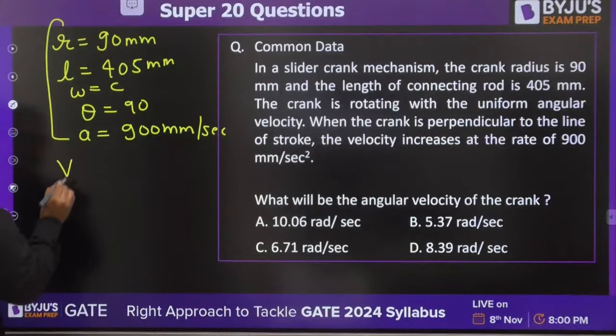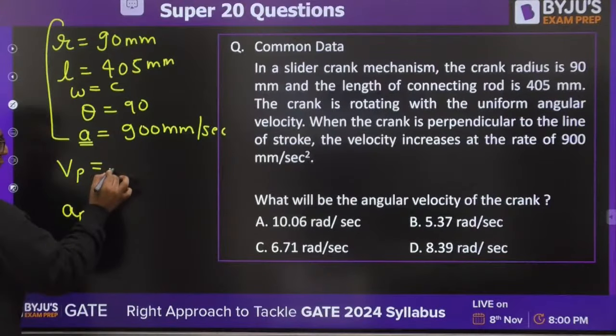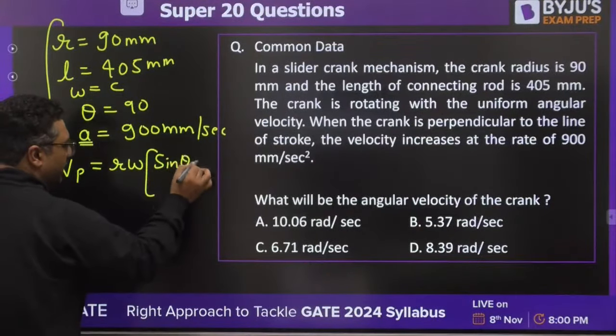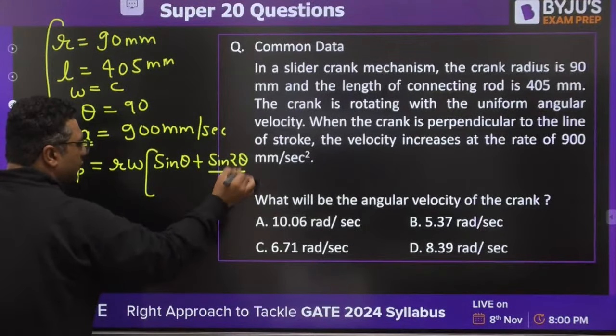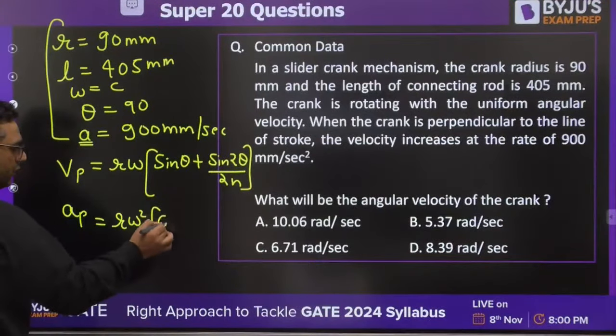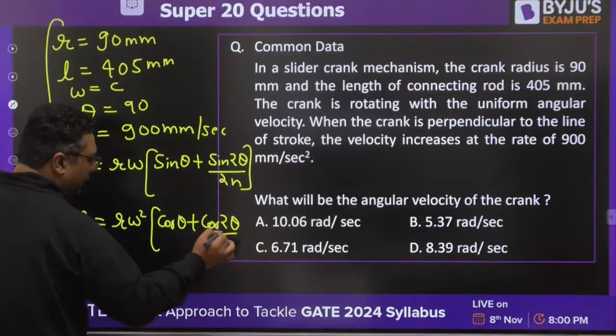You know, the velocity formula and acceleration formula are defined for us, the velocity of piston and acceleration of piston. The velocity of piston is given as r omega into sine theta plus sine 2 theta by 2n, and the acceleration is r omega square into cos theta plus cos 2 theta by n.